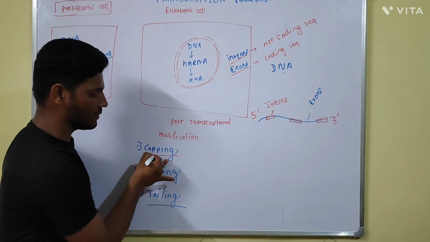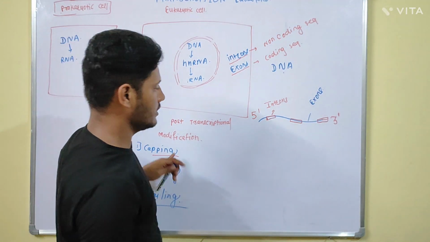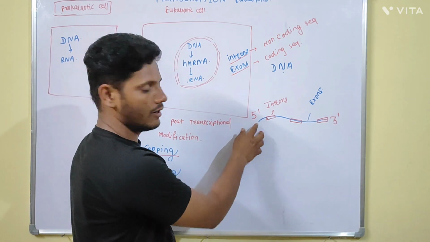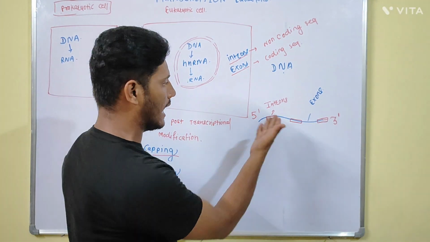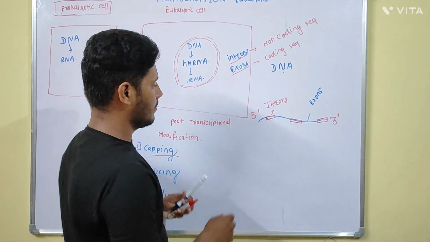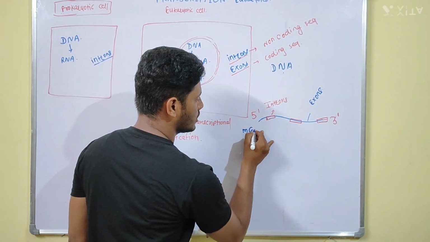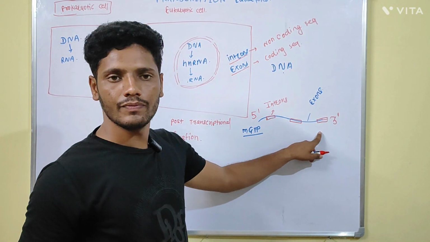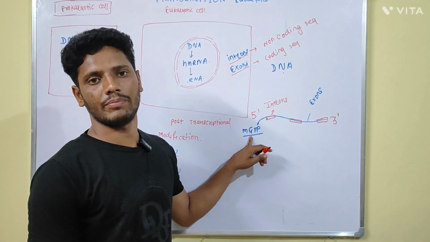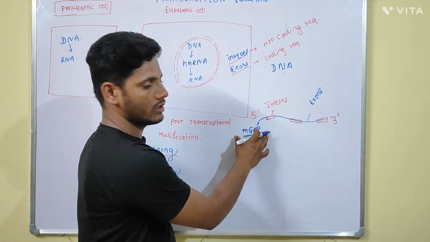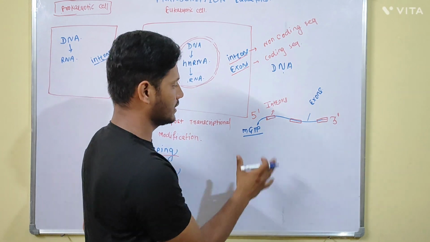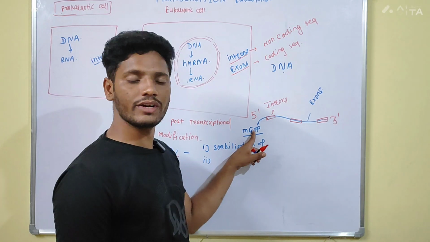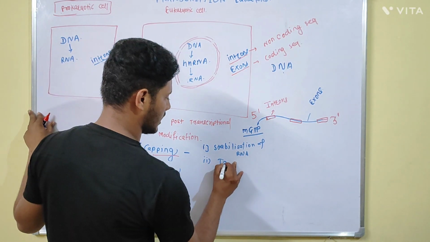It includes, first step, the capping. In this capping, methylated guanosine triphosphate is added to the 5' end of the newly synthesized RNA, or the heterogeneous nuclear RNA. This is the capping. This capping is required for the stabilization of the RNA, and this cap is also required for the translation process.